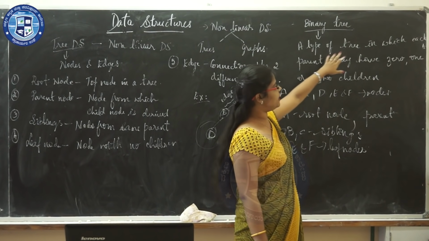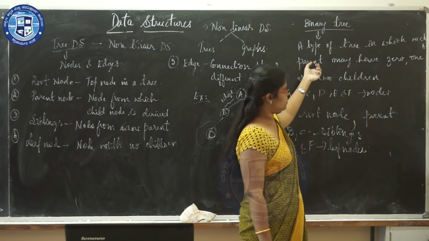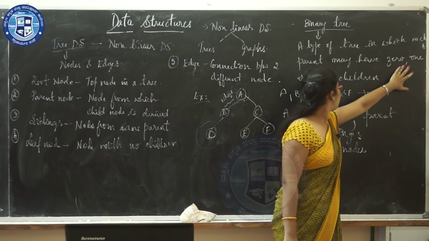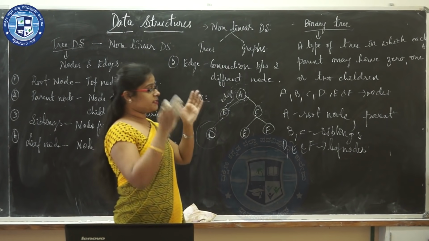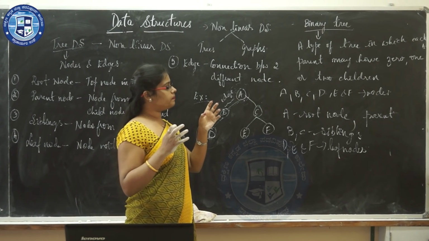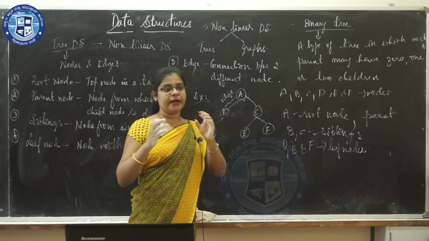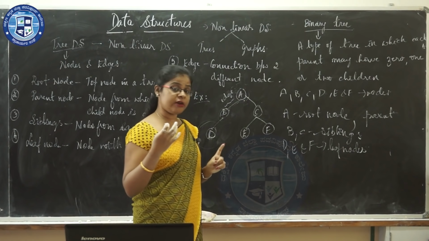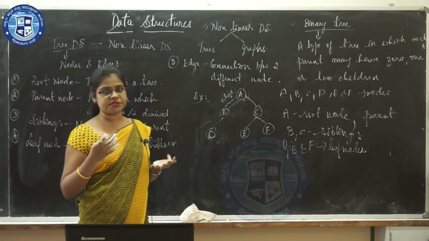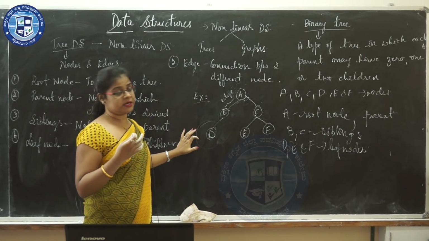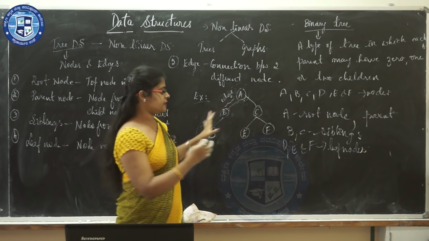A type of tree in which each parent may have 0, 1 or 2 children is known as binary tree. So it is a type of tree where each parent, it might have 0 children, 1 child or 2 children.